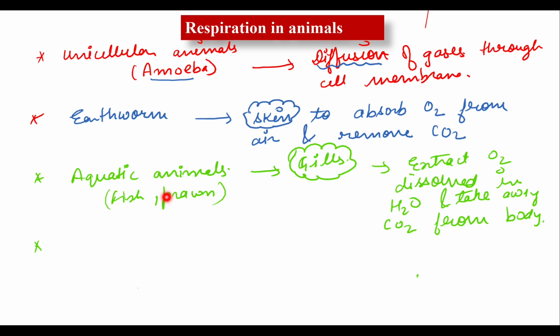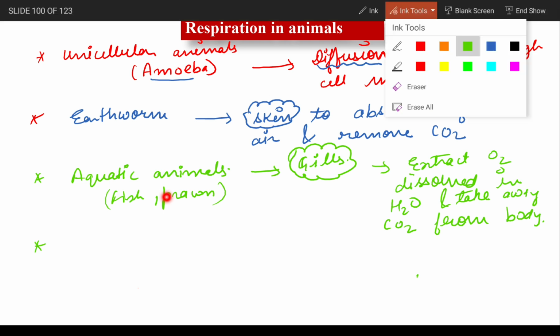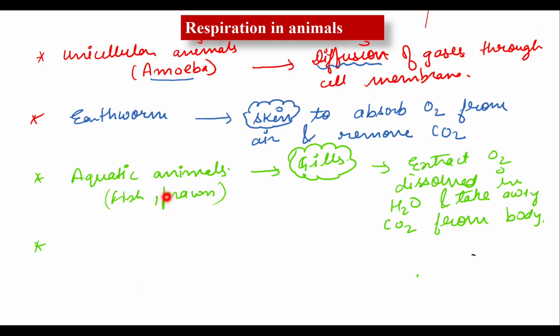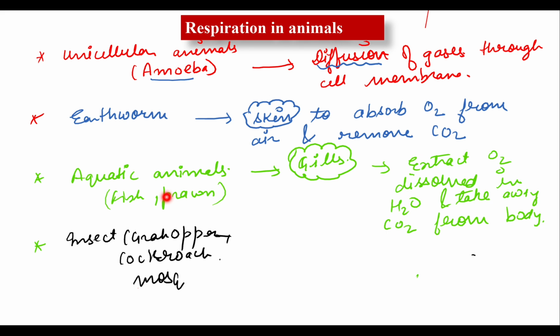Is it clear? While there are some other organisms also in our environment, such as insects, there are varieties of insects present. Insects like grasshopper. Can you tell me any other insect? Yes, cockroach. These are arthropoda, housefly, even the mosquitoes also. How does respiration occur in them? Is there any respiratory organ in their body? Yes, they have very tiny holes known as the spiracles, on their body, and air tubes.